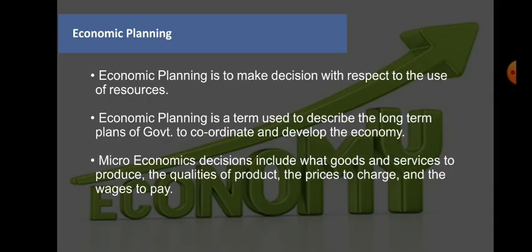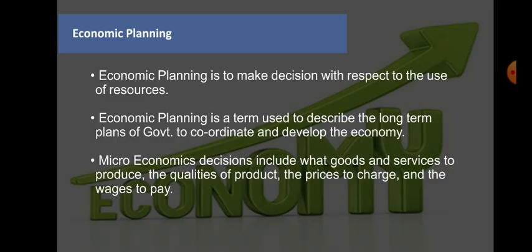So the government plans what resources we have and describes them in long term plans. That means maybe a year, or two years, or five years. How we go for the long term with the resources we have is planning done by the government to coordinate with each and every department of the economy.